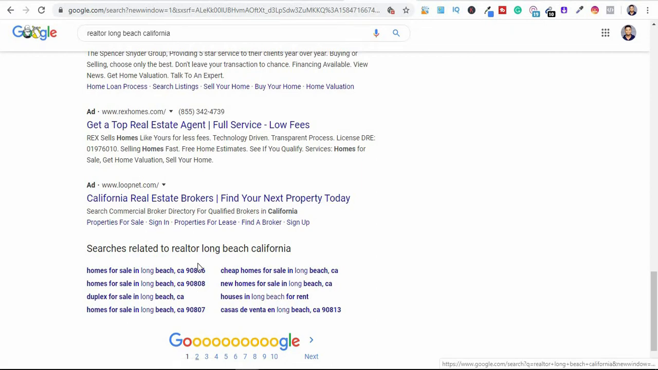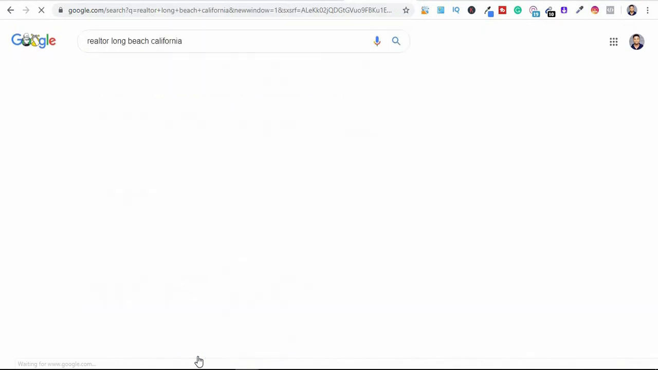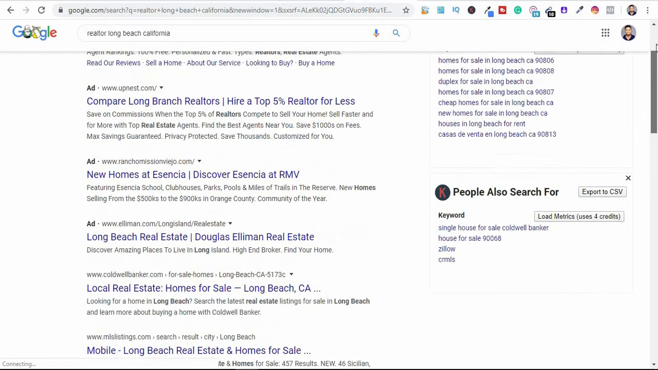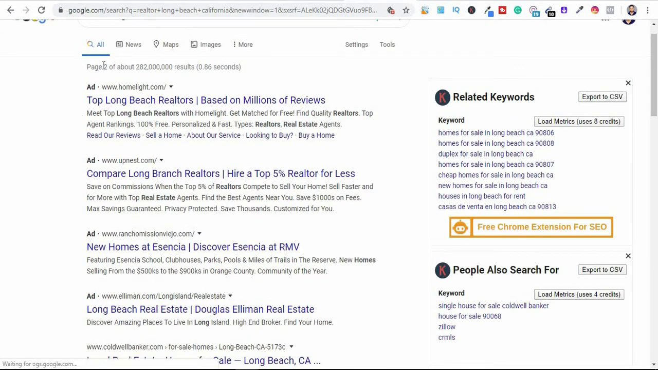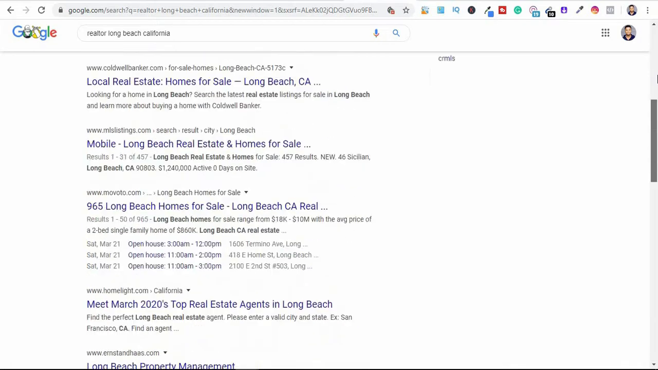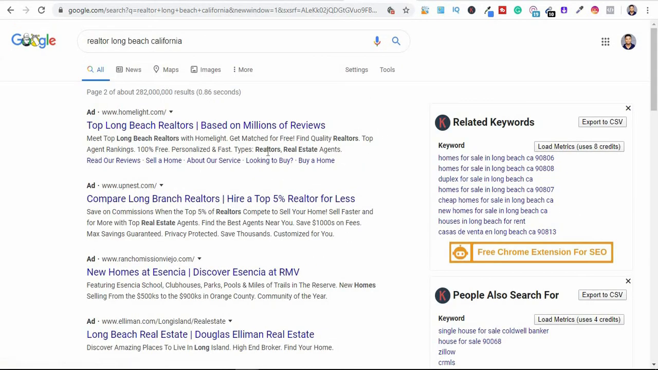So what we want to do is go to the second page of Google. We don't want to stay on this first page. The second page is where you also find a bunch of ads. You can see right here, this is page 2 of about 200 plus million search results, and these are also ads on the second page of Google. These realtors are where we want to focus our attention.